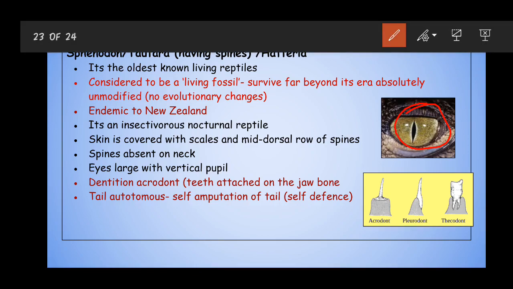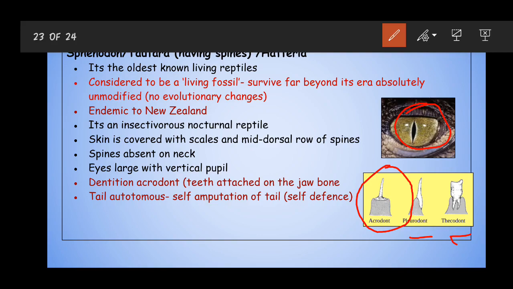Then the dentition is acrodont. You can see the acrodont type of dentition here. That means the tooth is just placed on top of the jawbone, not inserted. You can see the other two here, pleurodont as well as thecodont. In pleurodont, the tooth is attached in an oblique, sidewise manner. In thecodont, the teeth are inserted into the jawbone. But in acrodont, it is just placed on top of the jawbone, and that is why such a type of dentition is called acrodont.